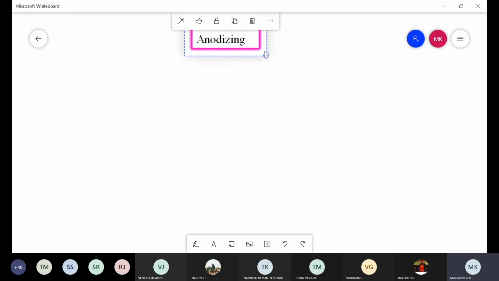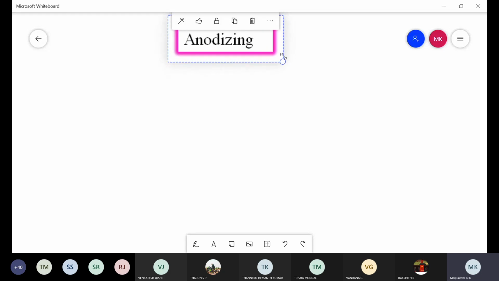After this, coming to the next method used in protective coating, that is inorganic coatings. In the case of inorganic coating, there is a conversion of the metal surface into its stable oxide layer by using some chemical reaction or electrochemical reaction.